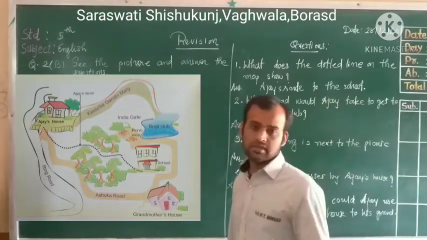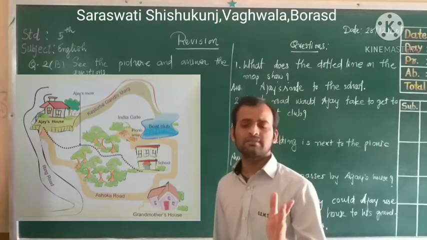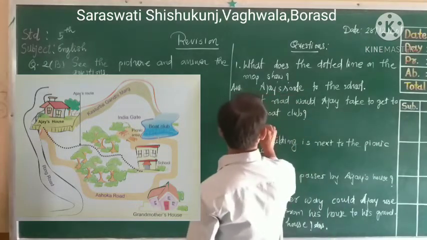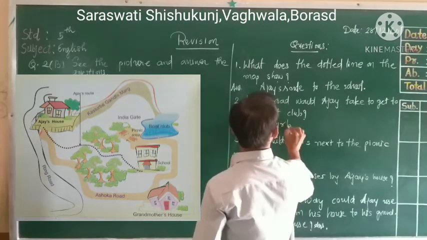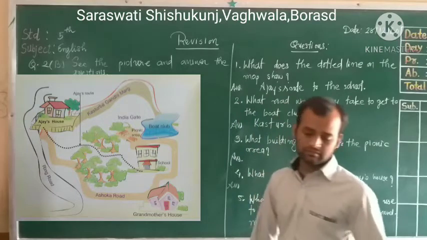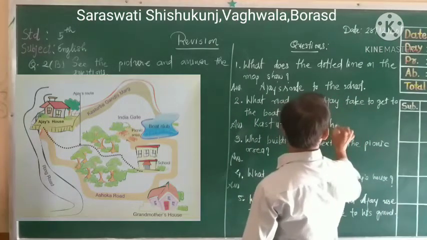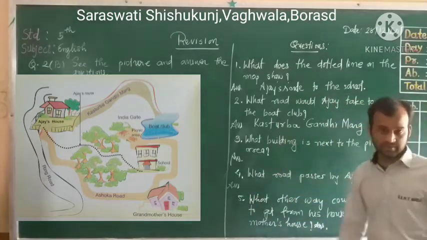So my dear students, Ajay would take Kasturba Gandhi Marg. Marg means road. So let's write your answer: Kasturba Gandhi Marg. That's the second answer.